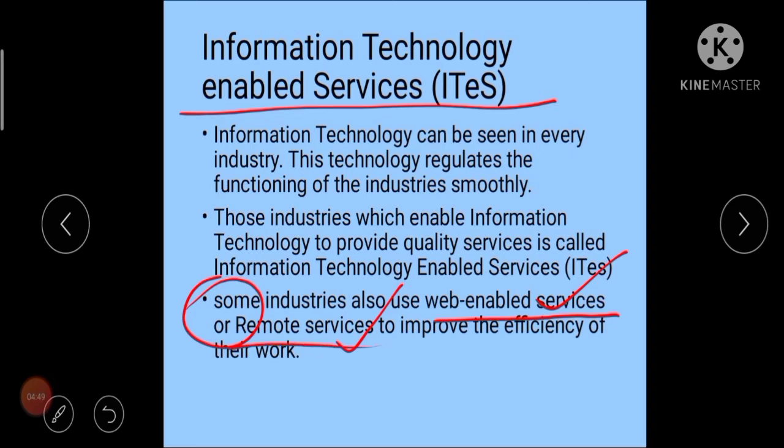Remote services means to log in to another computer or to handle a system which is far away from the origin. If you want to check some other system by sitting at your home, that is known as remote services. You can log into the system which is kept in your office from your home, so that is a kind of remote service.